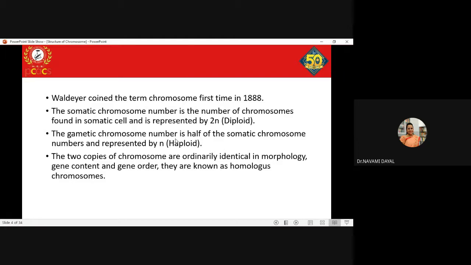Both the homologous chromosomes, if you say chromosome 1, the two chromosomes present in a homologous pair are similar in morphology and therefore they are grouped together. Clear everyone? Clear till here? Yes, ma'am.